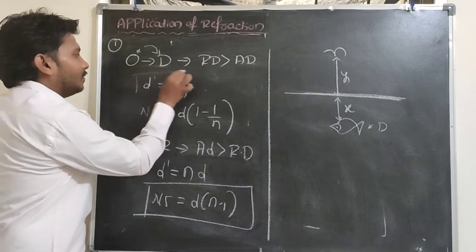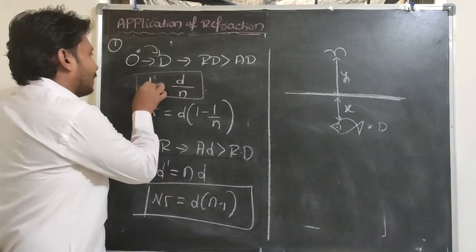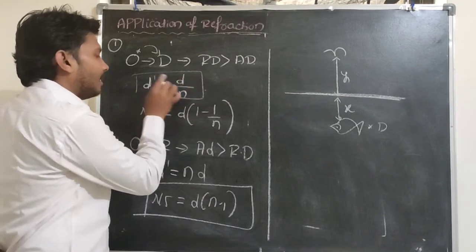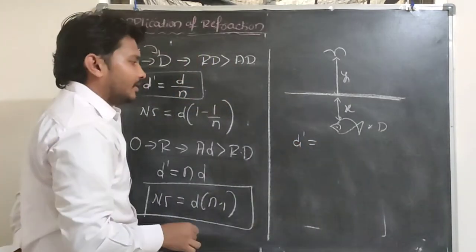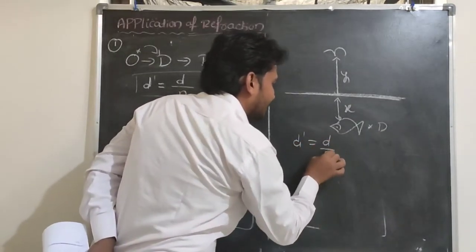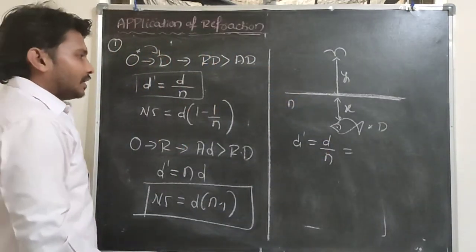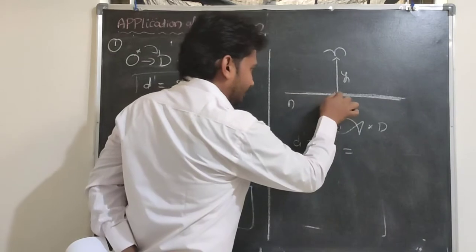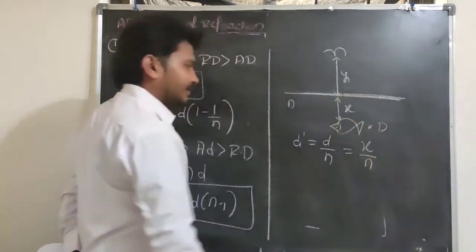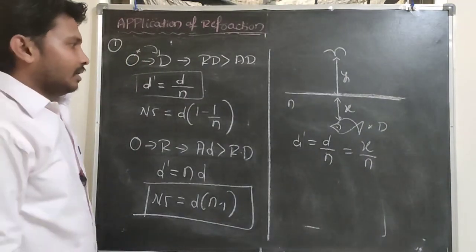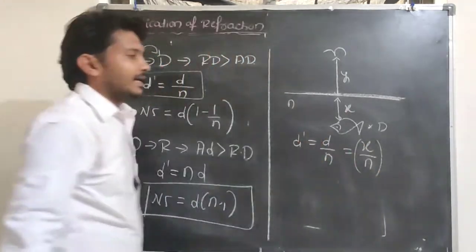What is the formula to calculate the apparent depth here? D dash is equal to d by n, where the refractive index of water is denoted as n. What is the distance from the water surface to the fish? That distance is x, and the refractive index is n. So the apparent height from the water surface is x by n.